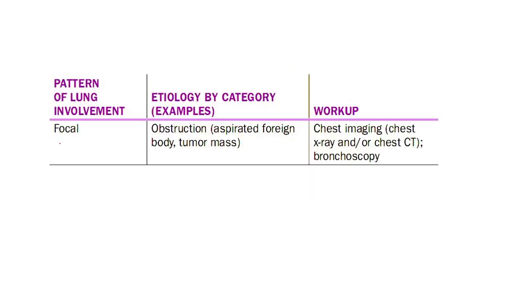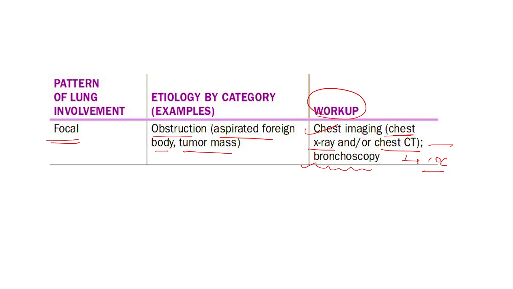As we discussed, focal bronchiectasis is due to obstruction, which can be either extrinsic or intrinsic, like an aspirated foreign body, tumor mass or lymph node. For workup, we will go for chest imaging like X-ray and CT. The investigation of choice is HRCT, and especially for focal causes, we also have to do bronchoscopy to rule out the cause of obstruction.